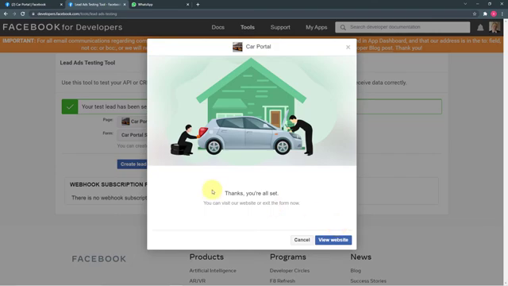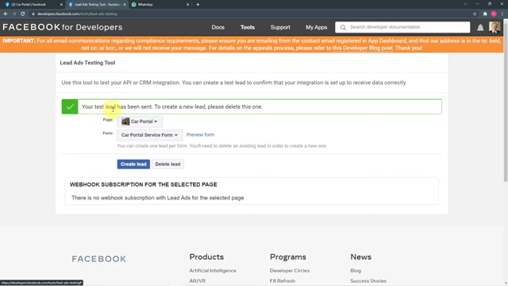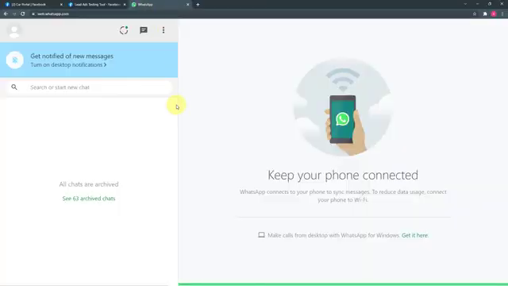So you can see it is saying thanks, you are all set, and we have generated a new lead. You can see a new test lead has been sent, right? So now the lead that has filled this form is going to get here on his or her WhatsApp account the brochure of our business, of our car service station, right?